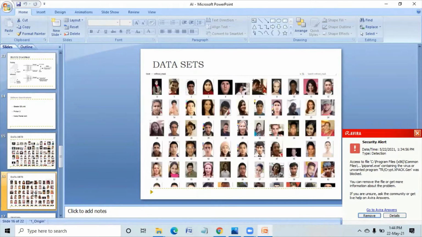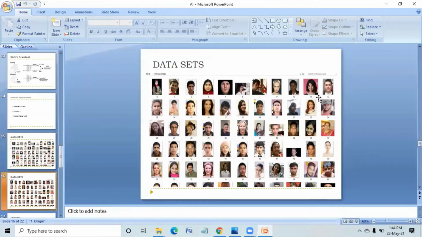And I have trained the deep neural network without that mask. If somebody is not wearing something on his or her mouth, that means we can call this without mask.